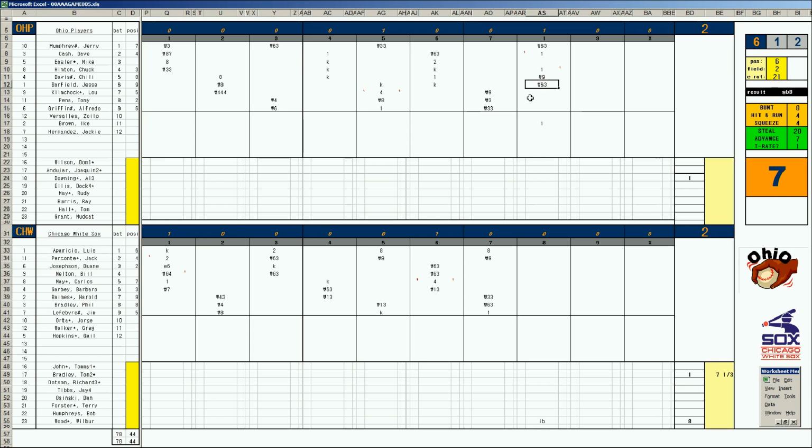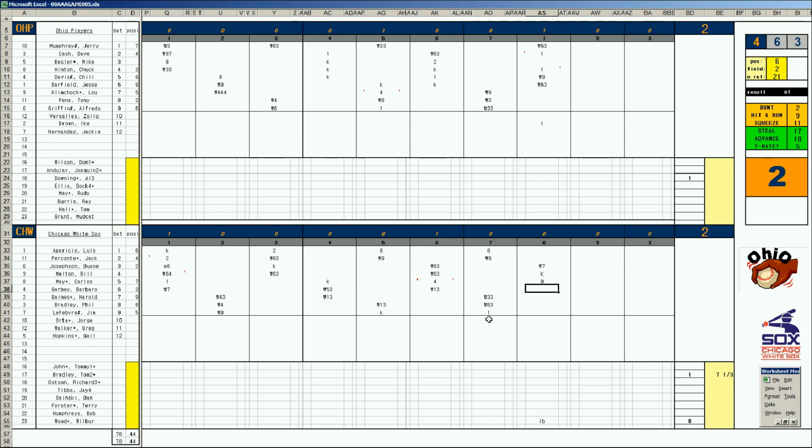Al Downing is giving up 2 runs. He's only given up 5 hits, and he's a starter 8, so he's going to stay in the game. Al Downing in the 8th inning against Dwayne Josephson. This guy's a left. Bill Melton, 46 is a K. Carlos May, 37 is a walk. And Barbero Garbe, 49, triple and a 2, single the rest. He gets the triple 1 to 2.